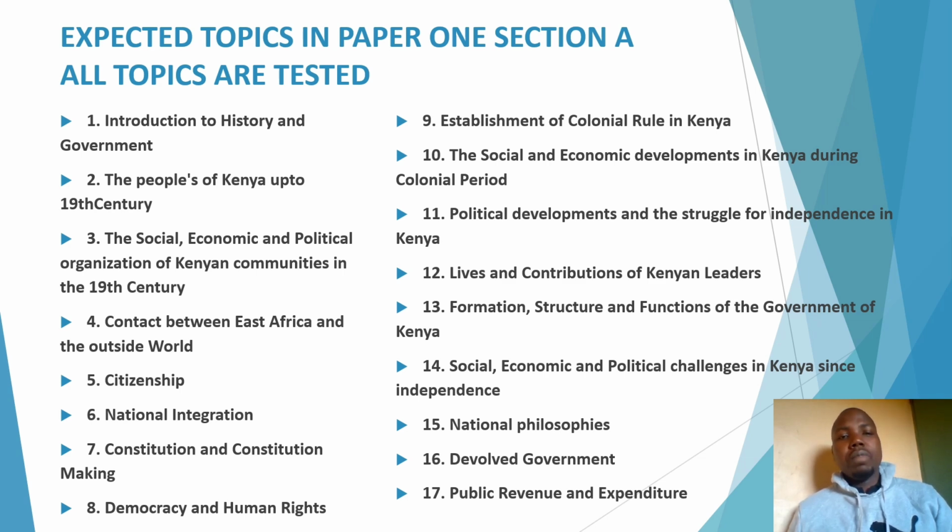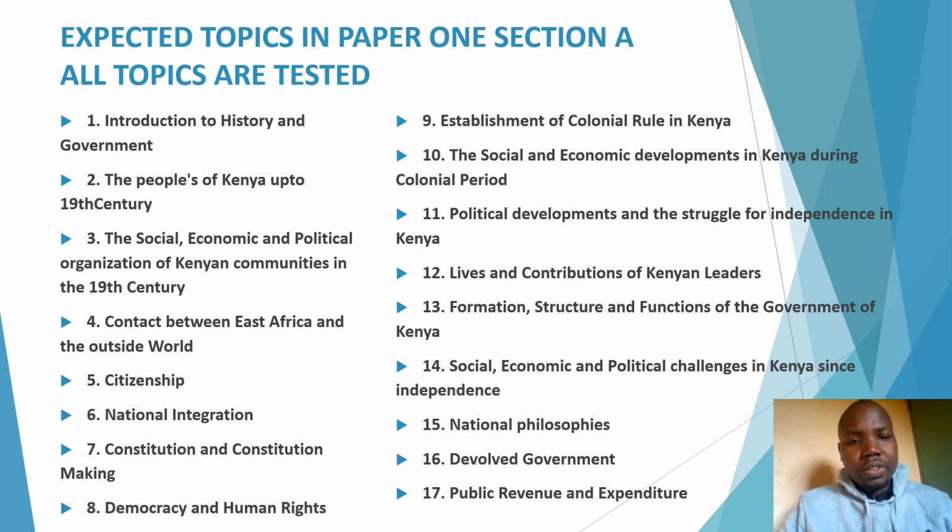Now, topic number 1 is Introduction to History and Government. That is the first topic in Form 1. It cuts across both paper 1 and paper 2. So when you are revising for History and Government paper 1, ensure you revise that topic. Same case for paper 2. We have topic number 2, the people of Kenya up to the 19th century. That is also another important topic in paper 1. Topic 3, the socio-economic and political organization of Kenyan communities in the 19th century. Also a very, very important topic as far as paper 1 is concerned.